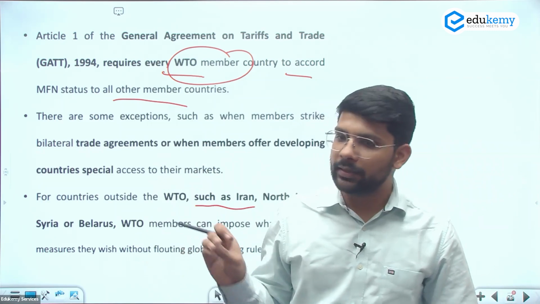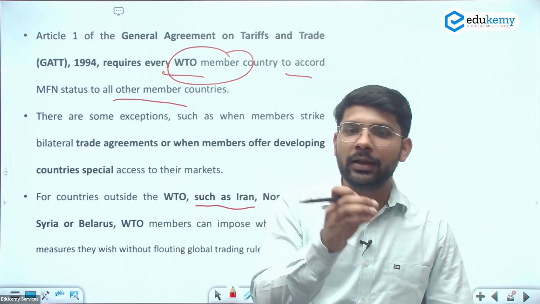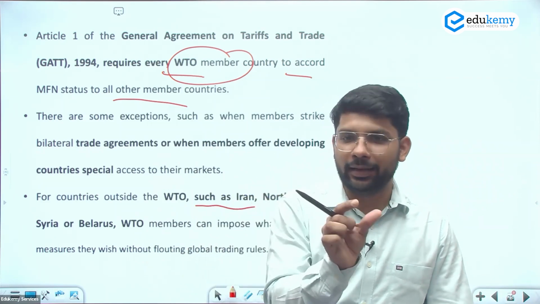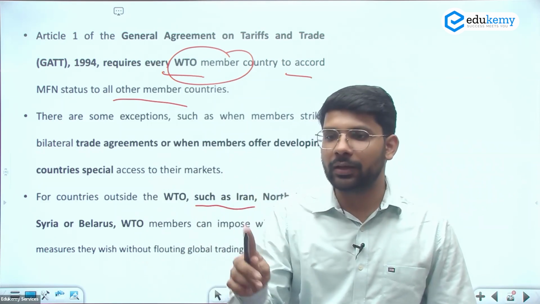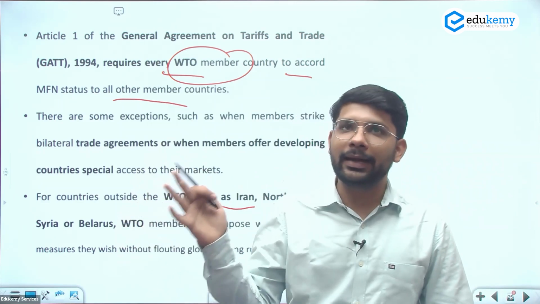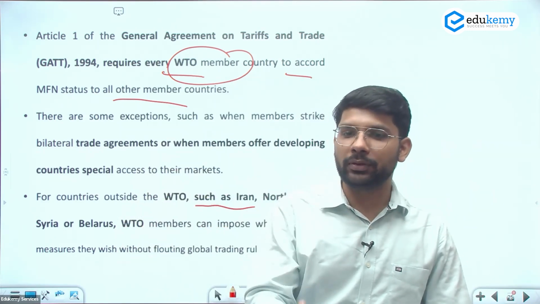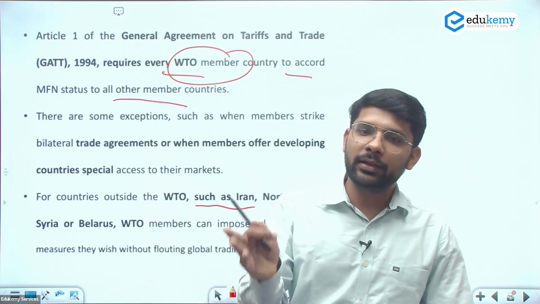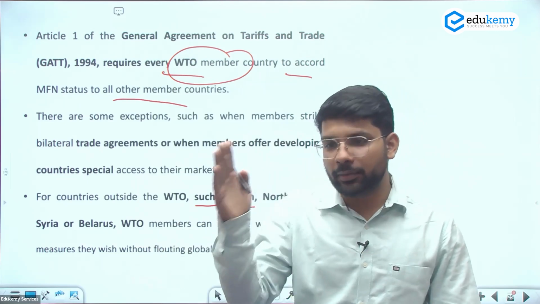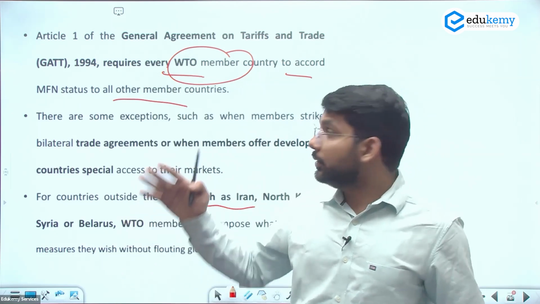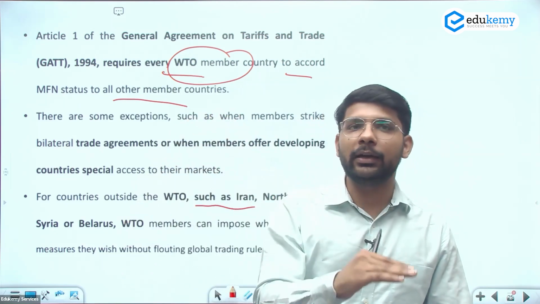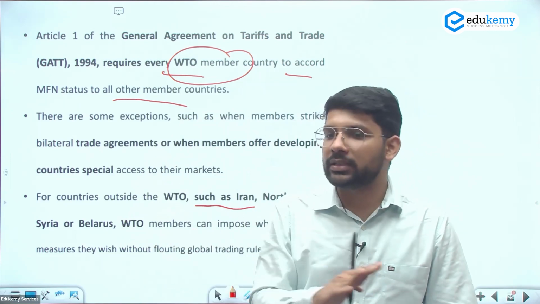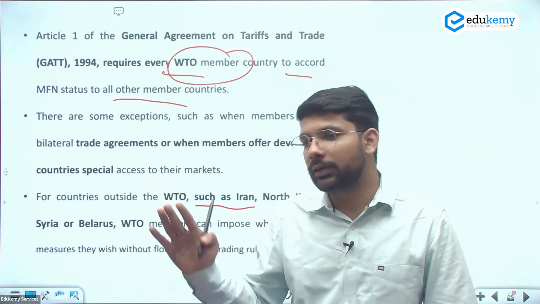There are some specific doubts, like for a tariff rate quota, there are no limits, but a specified quantity under which the tax will be zero. On the other product, the tax will be the same. In the anti-dumping duty, the government will charge on the excess export by some other country. In the countervailing duty, the government will charge on the subsidy provided by some other country. And the most favored nation status is given by a country to all other nations, so that trade can be smooth and there will be no discrimination between different countries for trade.